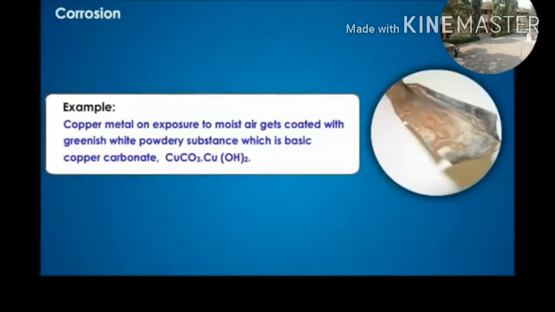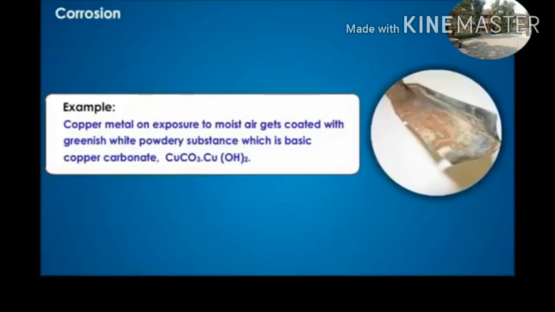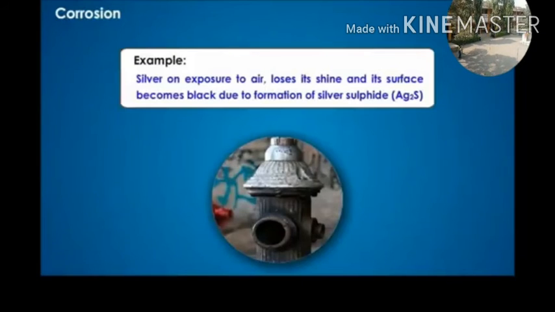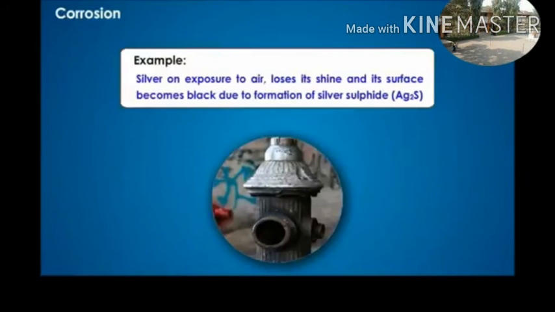Rust is generally the oxides which are hydrated. Copper metal on exposure to moist air gets coated with a greenish white powdery substance which is basic copper carbonate, CuCO3·Cu(OH)2. Silver on exposure to air loses its shine and its surface becomes black due to the formation of silver sulfide, Ag2S.